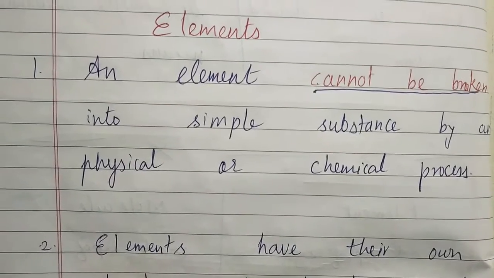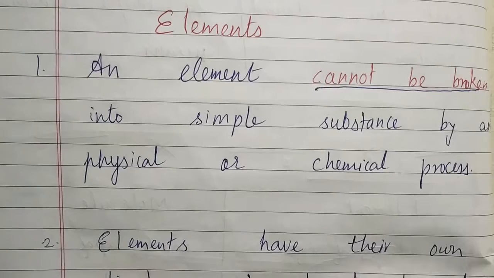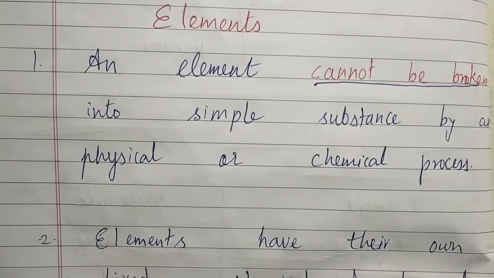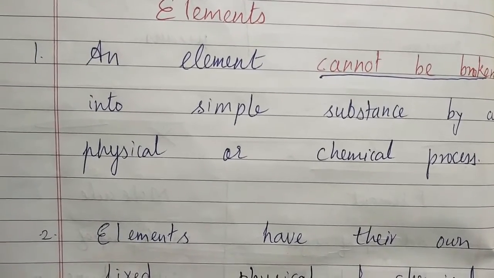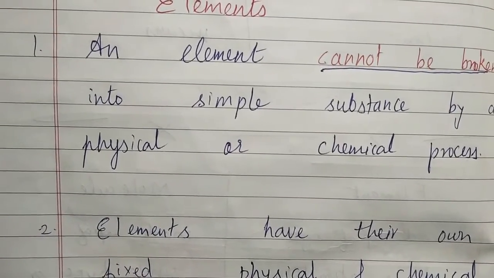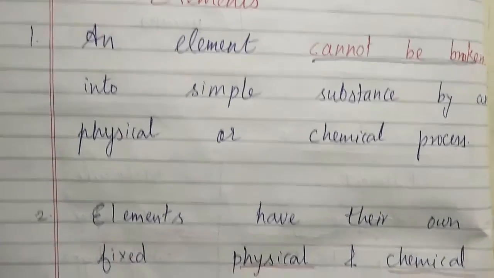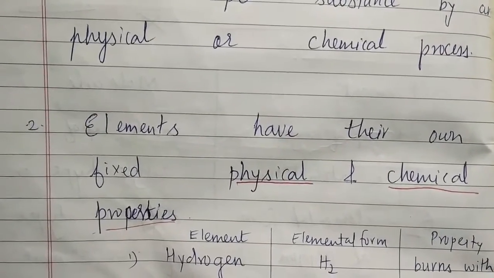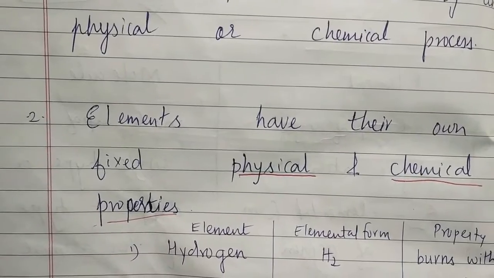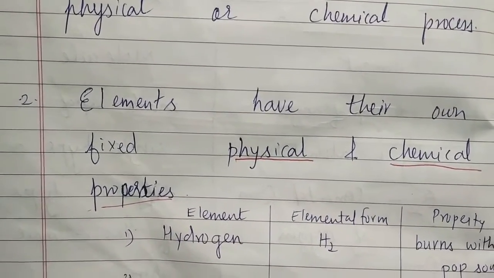Good morning, students. So today we're going to discuss elements in detail. An element cannot be broken into simple substances by any physical or chemical process. It means by any chemical or physical process you can't break an element into simple substances. Elements have their own fixed physical and chemical properties. Each element has different physical and chemical properties.